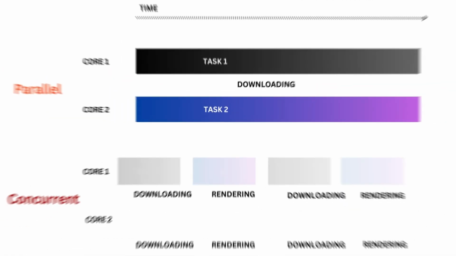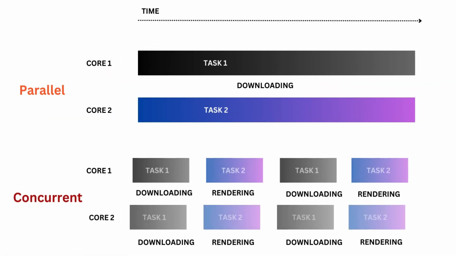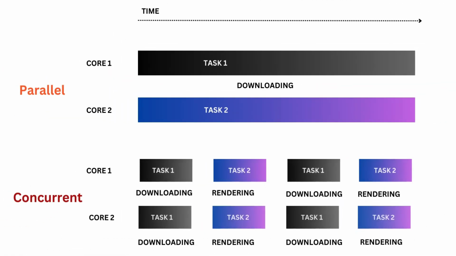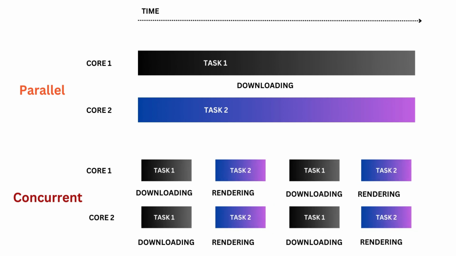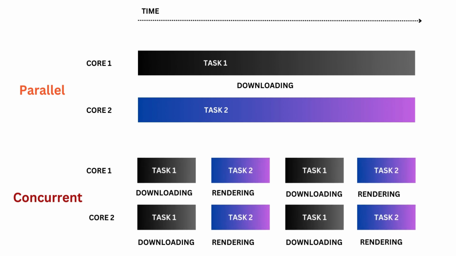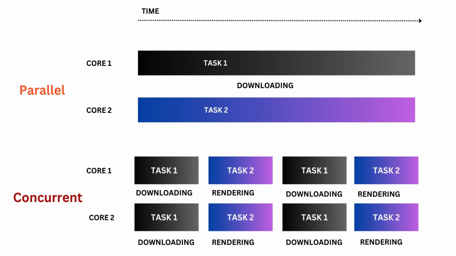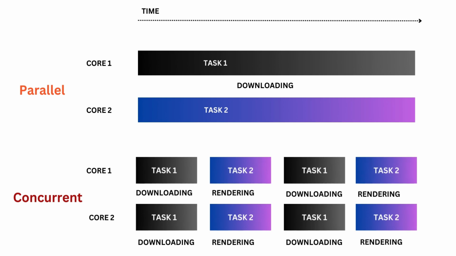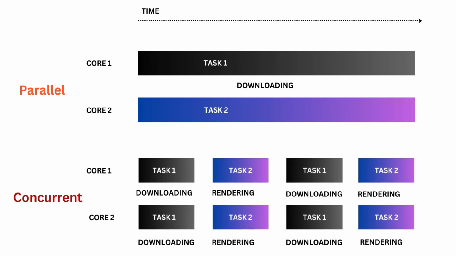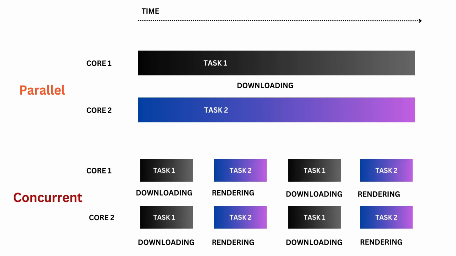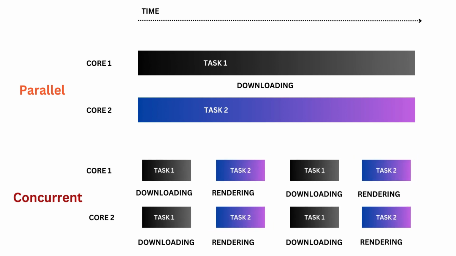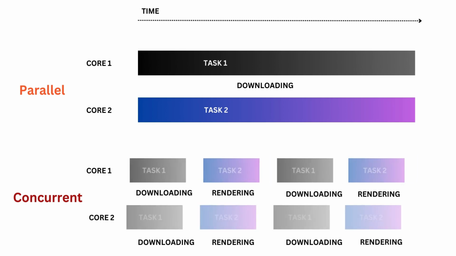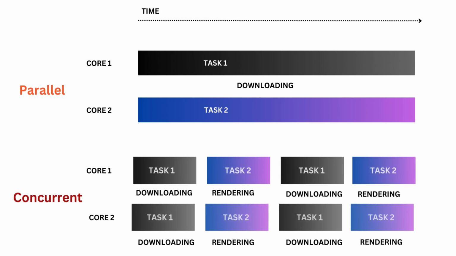Concurrency means something is happening over here, and after that one more concurrent task runs, then again the first task, then again the second. So concurrent means we are doing two tasks concurrently, meaning one by one. Some time is spent there, then it switches to rendering, then again downloading, then again rendering. So Go is a concurrent language, not a parallel language.